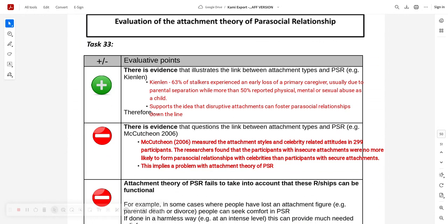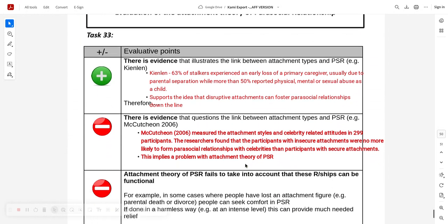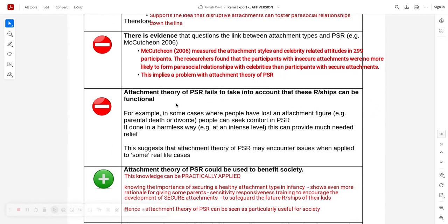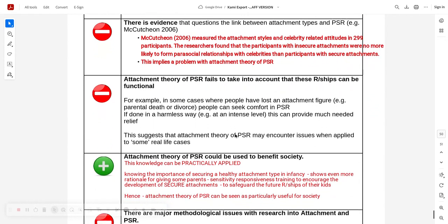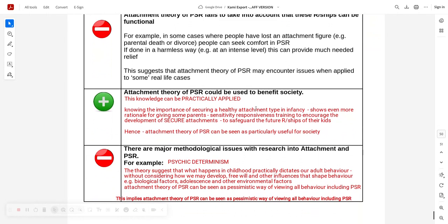You've got these now, 63%, 50%. No one can miss numbers, folks. But there's contradictory evidence, makes it even stronger. McCutcheon's work on attachment styles and celebrity-related attitudes in nigh on 300 participants found actually parasocial relationships are no more common with those with insecure attachments than those with secure attachments, casting doubt on this. Yeah. Again, it fails to take into account that they're functional. It seems to cast assertions that parasocial relationships are not very useful.